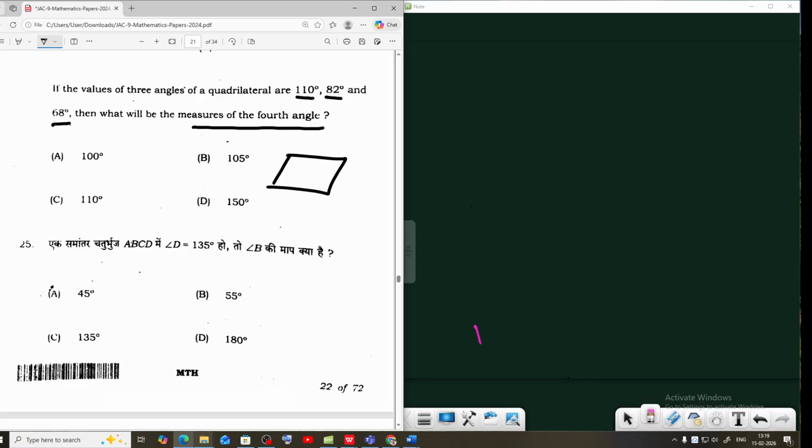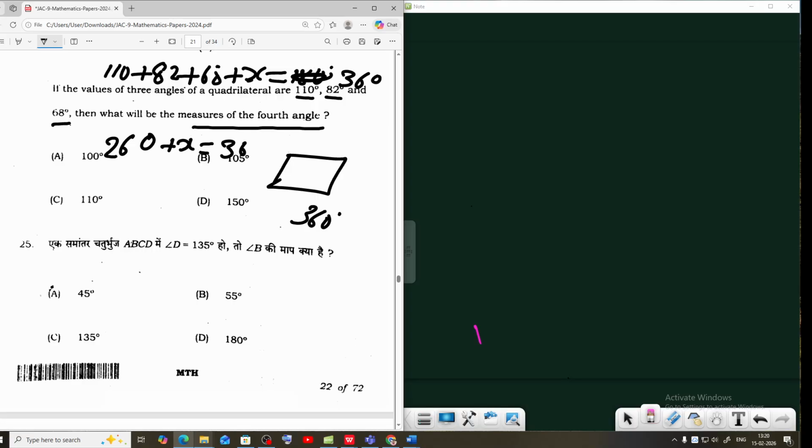In any quadrilateral, the sum of all angles equals 360 degrees. So 110 plus 82 plus 68 plus x equals 360 degrees, where x is the unknown angle. 110 plus 82 is 192, plus 68 is 260. So 260 plus x equals 360. That means the value of x will be 100 degrees. Option first is correct.